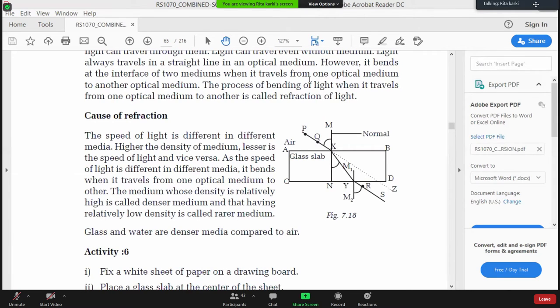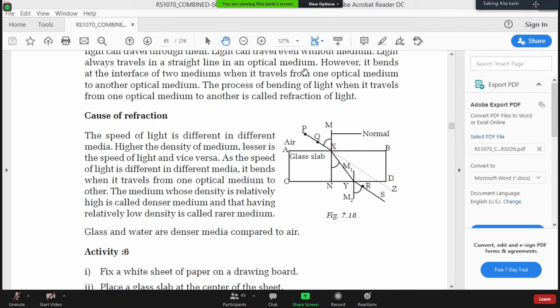Similarly, if the light is passing from the denser to the rarer medium, the speed of the light will increase. And this difference in speed of the light when it is traveling in different media is the major cause of refraction of light.